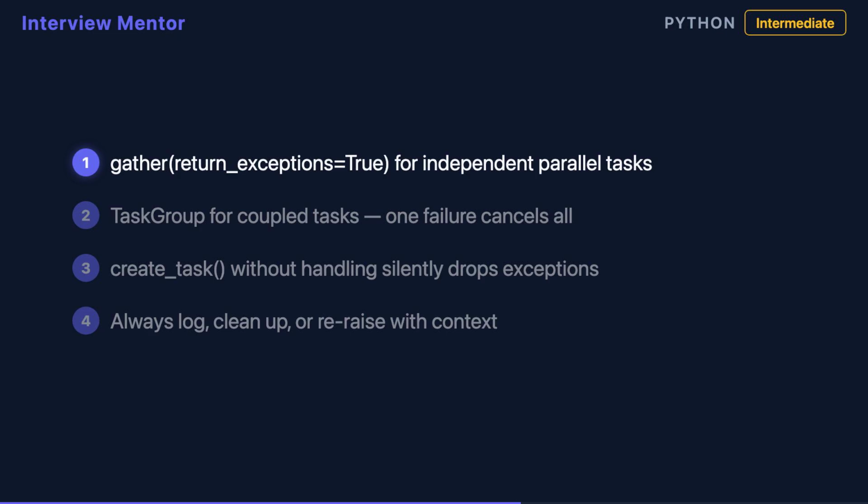For independent tasks where partial failure is acceptable, use gather with return_exceptions and process each result individually. For tightly coupled work, use TaskGroup. One failure cancels all. And always handle exceptions explicitly. With create_task, unhandled errors are silently swallowed with no trace.